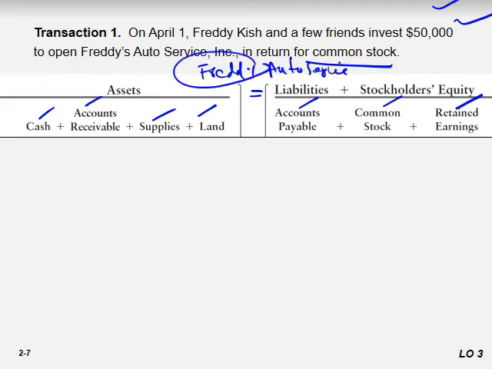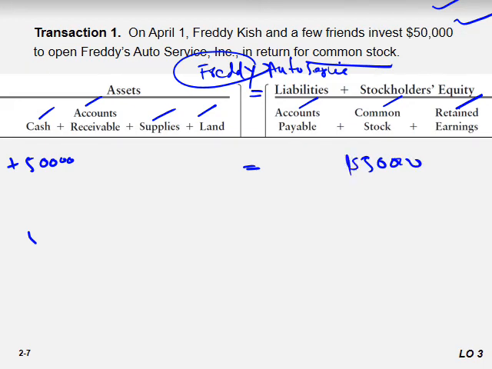Remember, this is not just Freddy, this is the business, and the business has a separate identity. When the business receives cash, cash is increased by 50,000, against common stock. So here common stock is 50,000 as well.